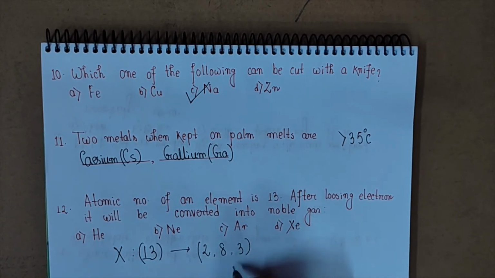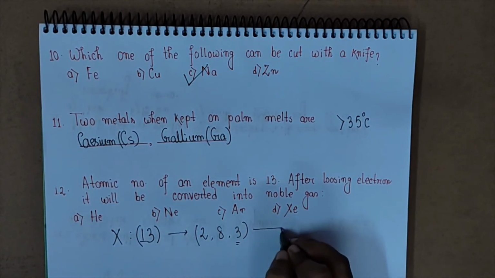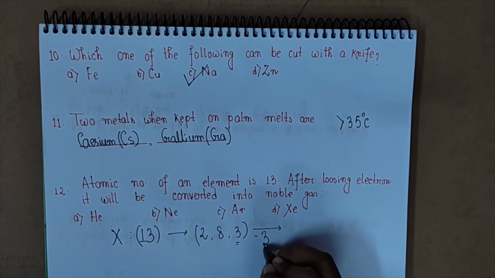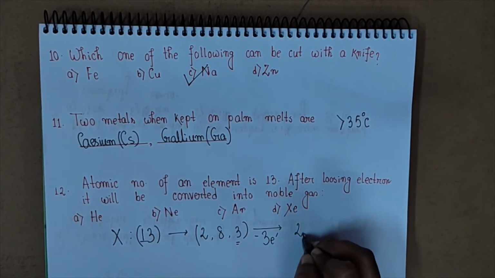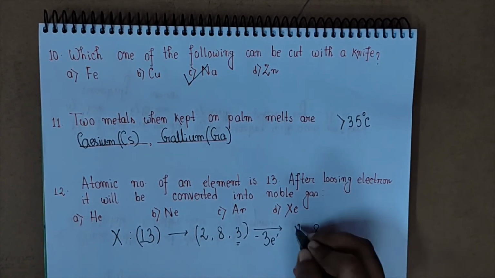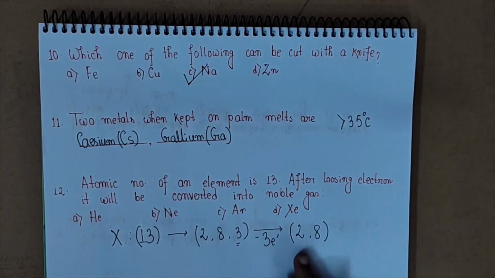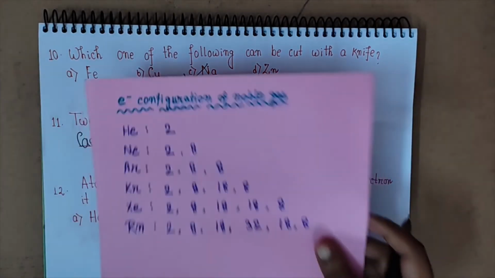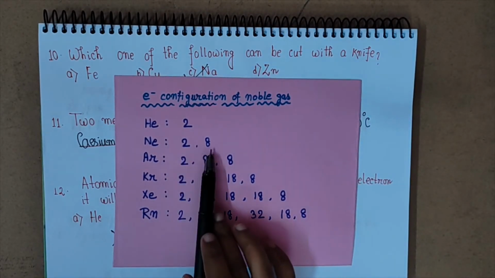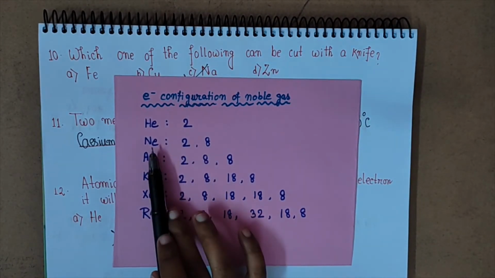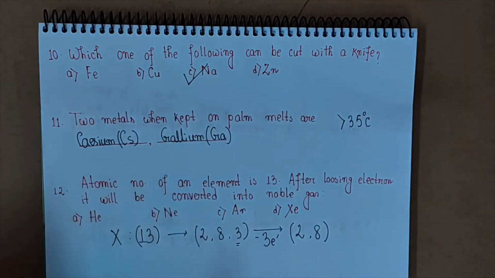So 3 electrons are there in its outermost or valence shell, so it can lose these 3 electrons. If it loses these 3 electrons, the configuration will now be 2, 8. For which noble gas will you get the 2, 8 configuration? Look at the table. You will get this 2, 8 electronic configuration for neon. So the answer here is neon.